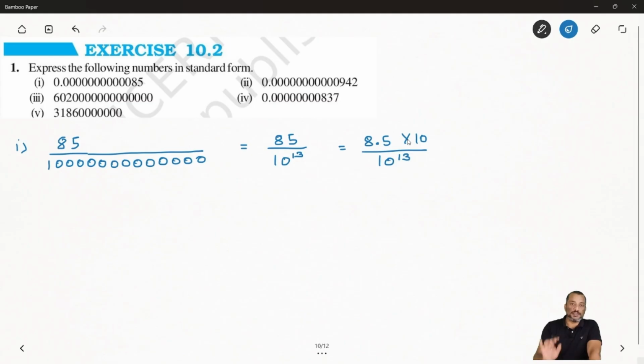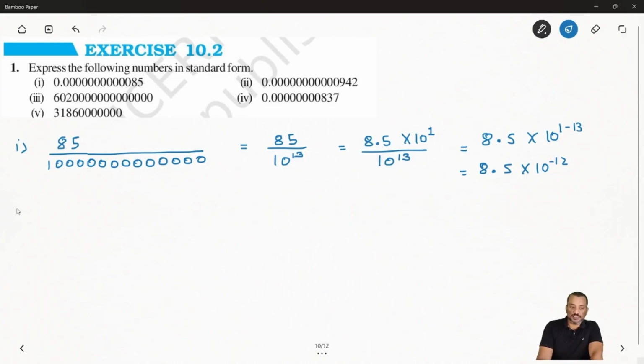Now here you can see on the top you have the numerator 10 to power 1. So we can apply what? The quotient law. So we can say 8.5 times 10 to power 1 minus 13. So how much will you get? You will get 8.5 times 10 to power minus 12. Okay, hope you're getting how to represent this in standard form.